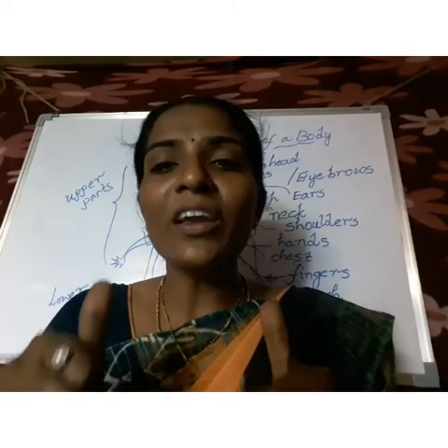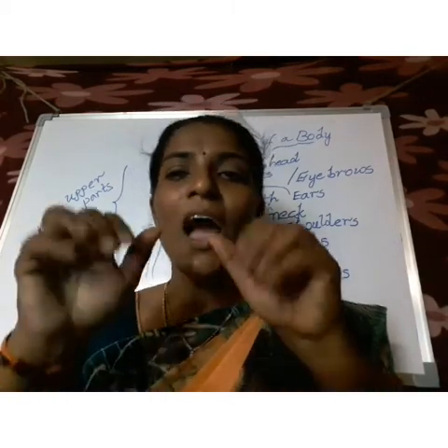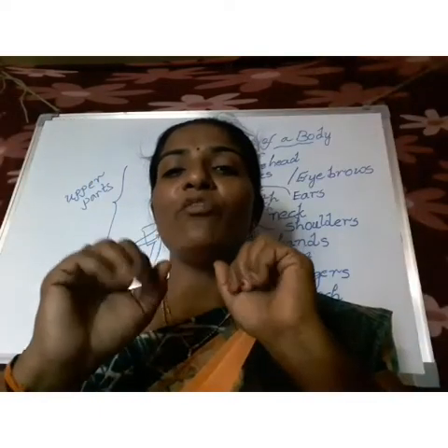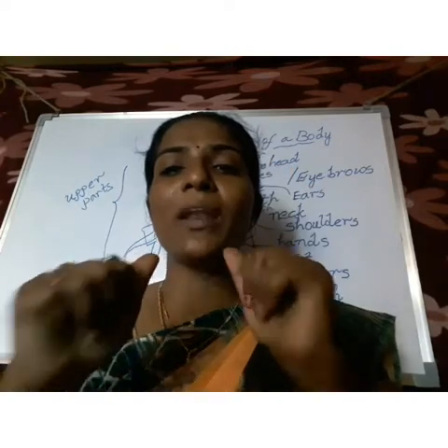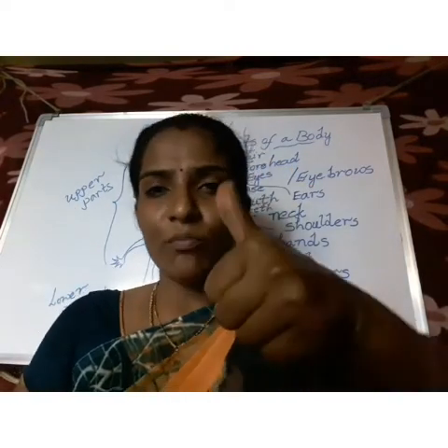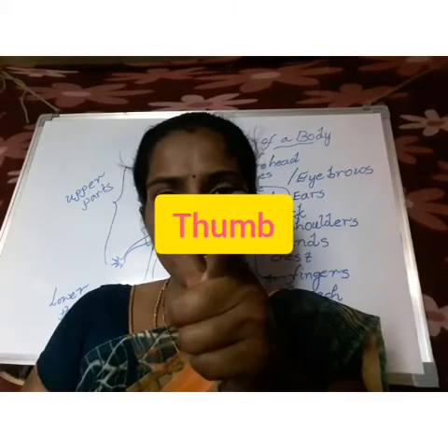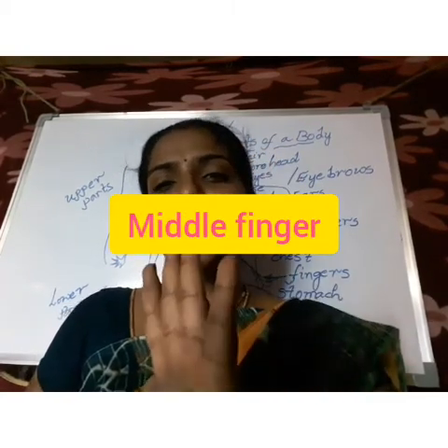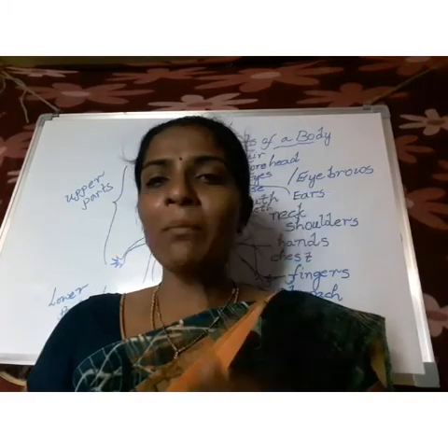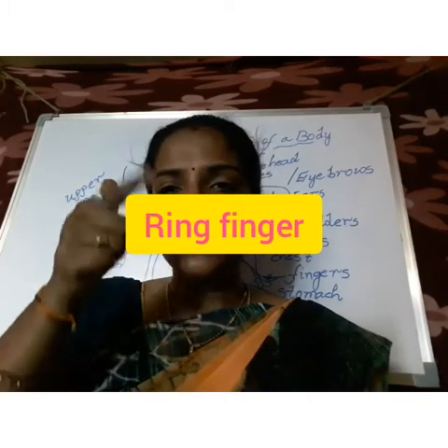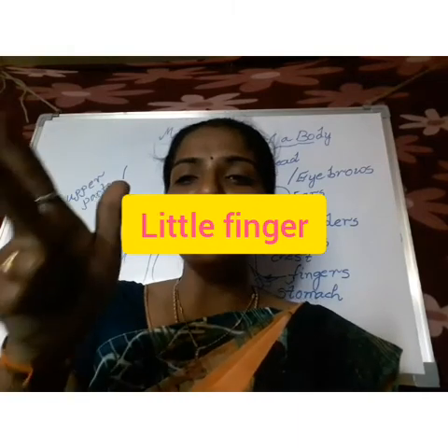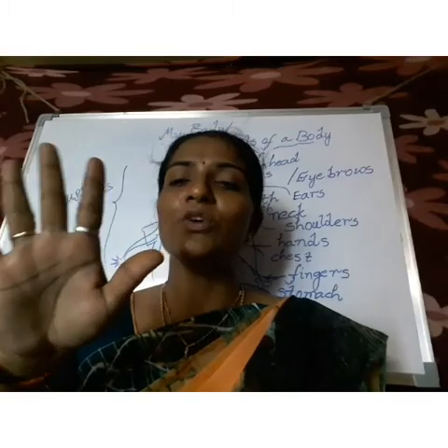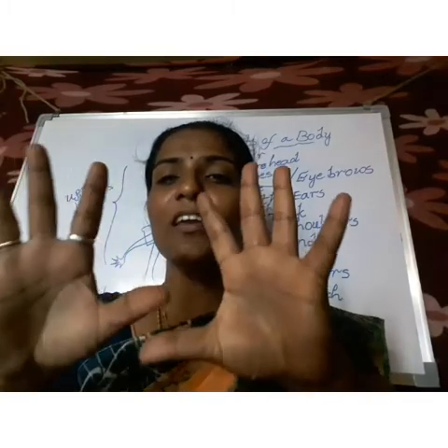And how many fingers do you have? We have 10 fingers. And each finger also has a separate name. What are they? Thumb, index finger, middle finger, ring finger, little finger. Say it, come on. Thumb, index finger, middle finger, ring finger, little finger. Totally we have 10 fingers.